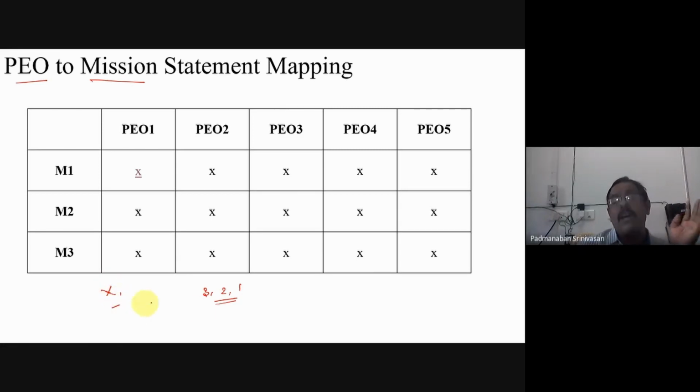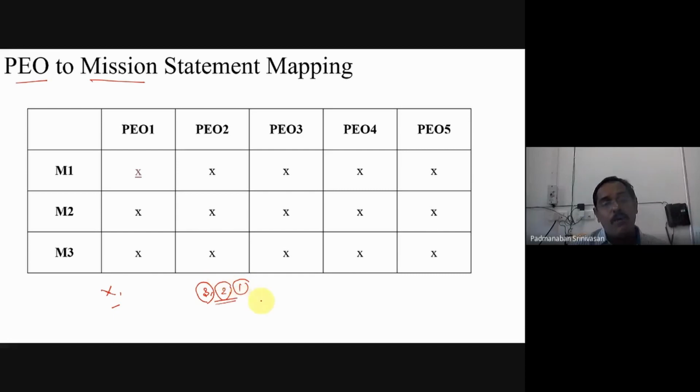That is one type. The other type is, if the PEO and the mission are highly correlating, then you can use 3. If moderately correlating, you can use 2. If less correlating, you can use 1. Whatever you like, you can go with. But since our university is first moving to the OBE format, I have not put this in the OBE template, because initially a little easier model will be helpful. And finally, after every department comes with OBE, next year or the year after, we can go for a finer tune of our OBE format.